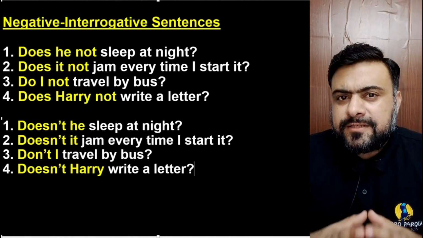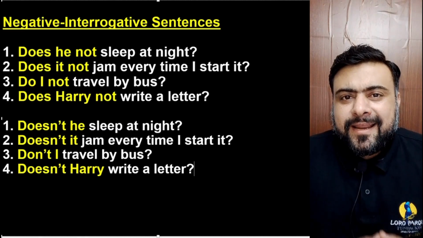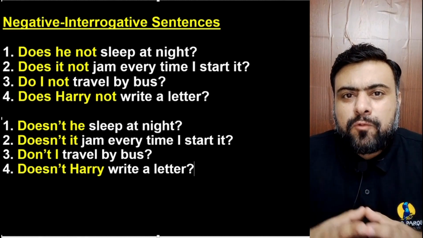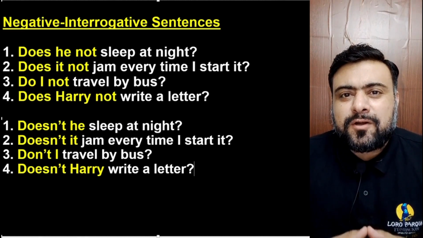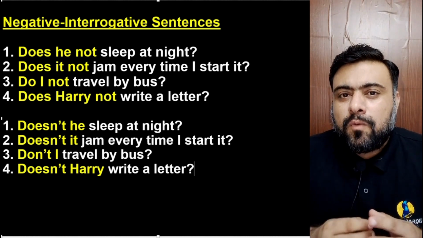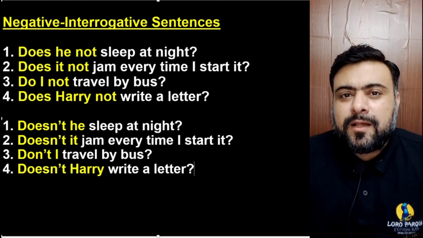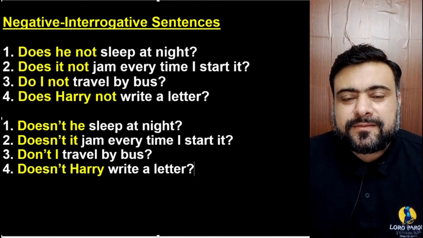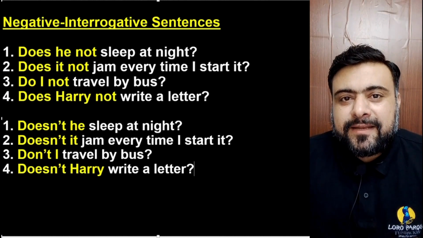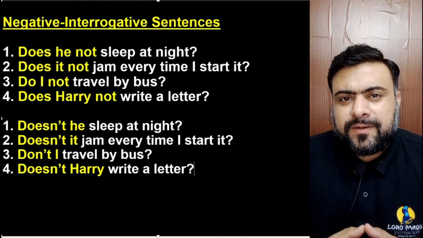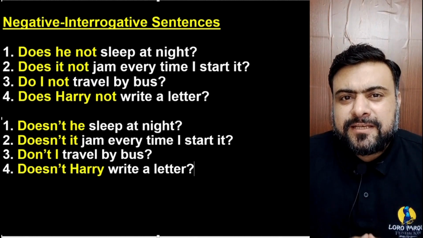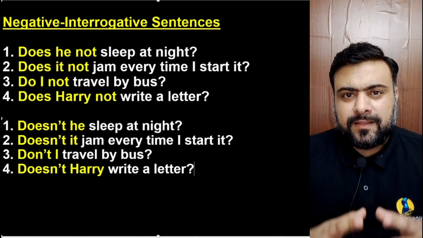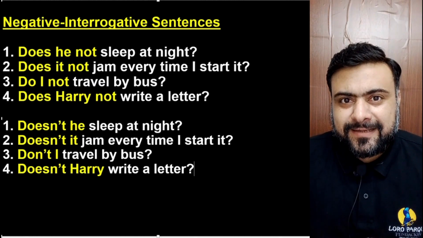Now there is another way that we make a negative interrogative or the negative question of the simple present or present indefinite tense. What is that way? What is that method? We simply put doesn't or don't before the subject and it becomes a negative question. For example, the positive is he sleeps at night. The negative is he does not sleep at night.